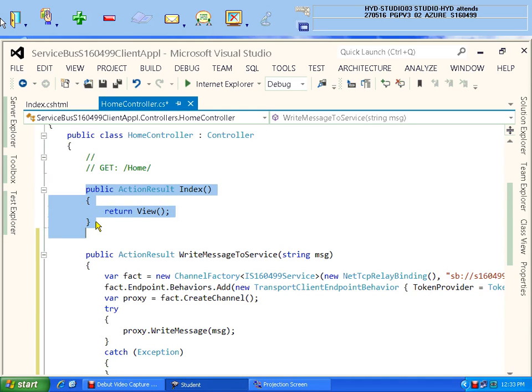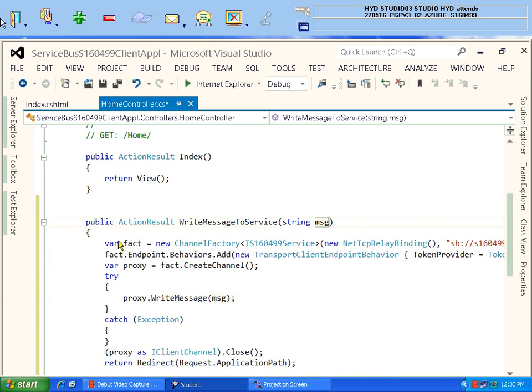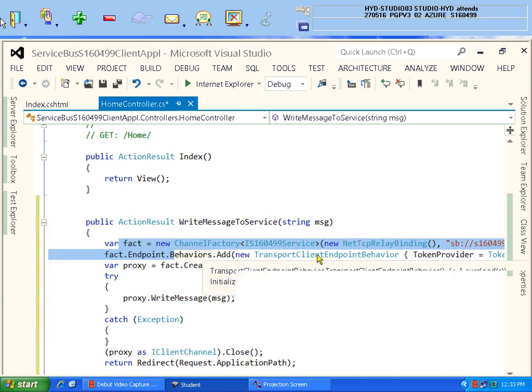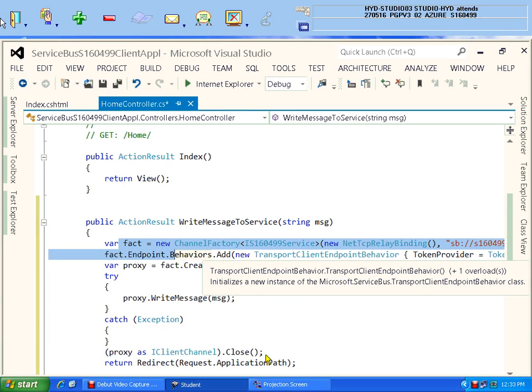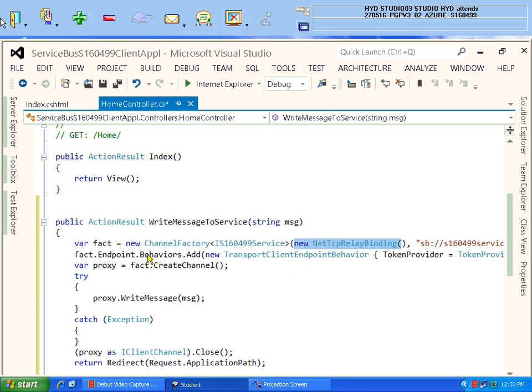When you click after typing the message, if you click on the button, that button should invoke this action method, and by passing that message, whatever you have typed in the text box should come here and make a connection to your service through the service bus. See here, that's the reason you see service bus name I'm telling, and what is the service, with what name you have hosted it. Okay, through this service bus, this is the service, please access using the protocol net TCP relay binding, and from this you are saying what is the token provider of it.